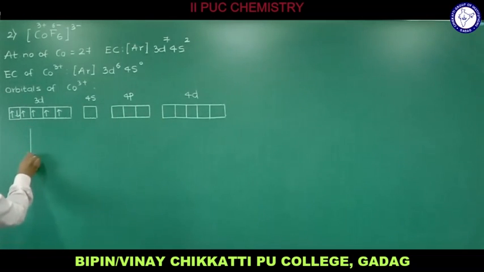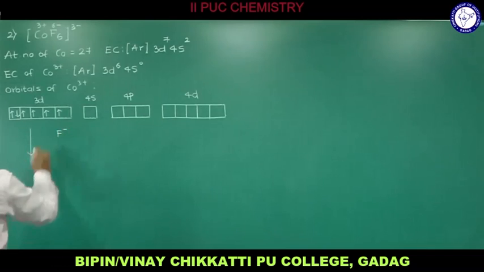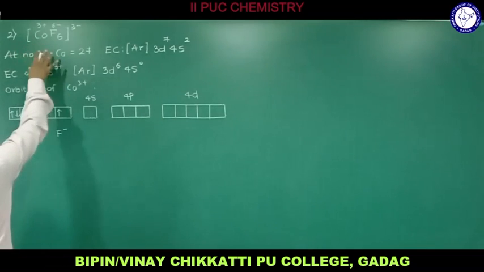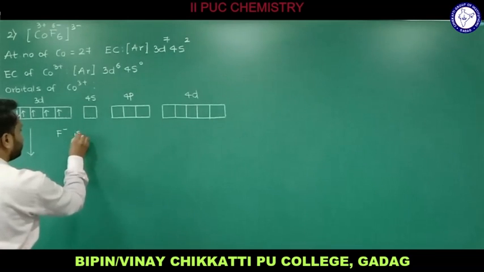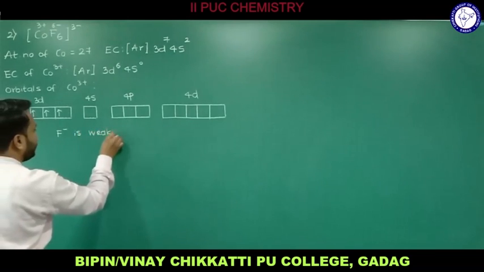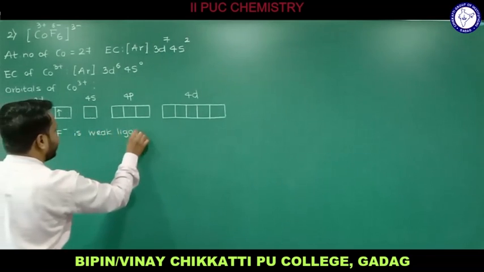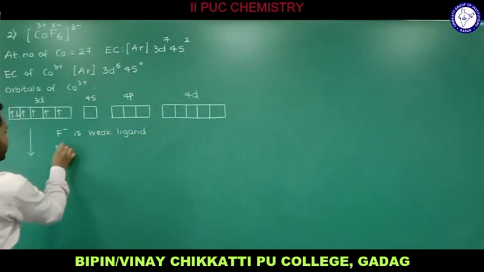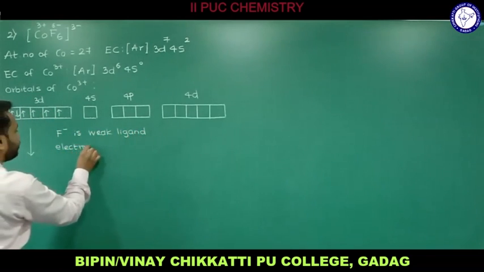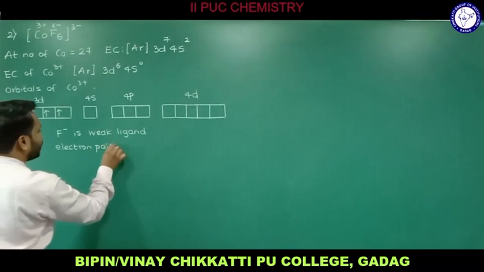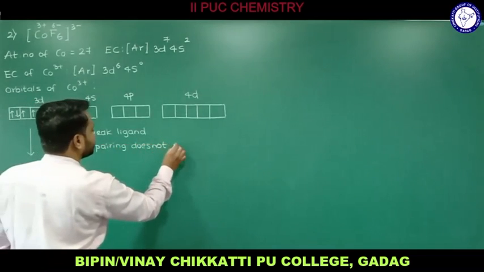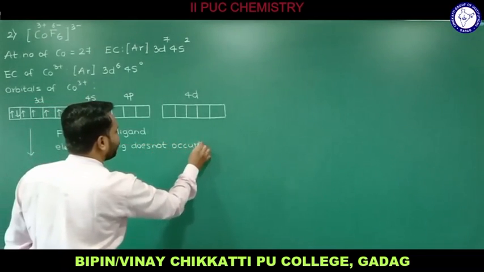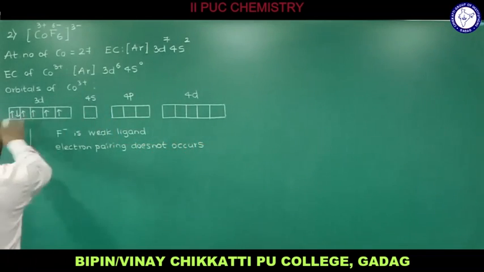So let me draw it for that one. Remember, in the formula CoF6, actually the F will be in the form of F minus. F minus is a weak ligand. Electron pairing does not occur. So this will be as it is.